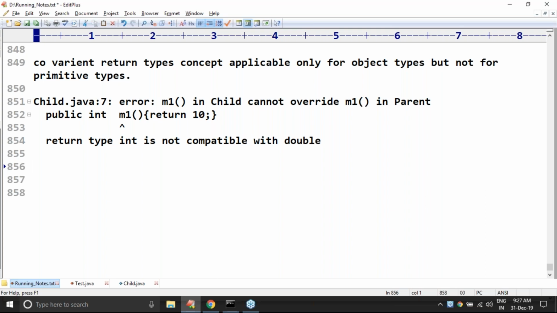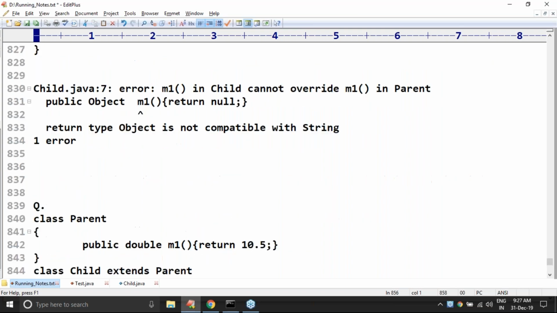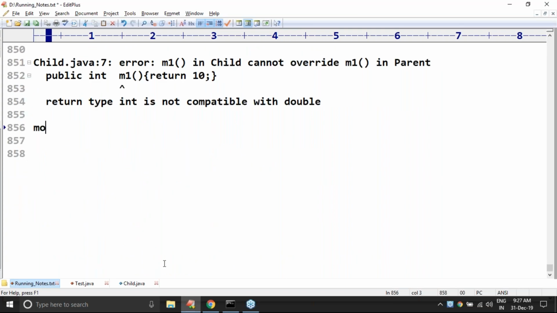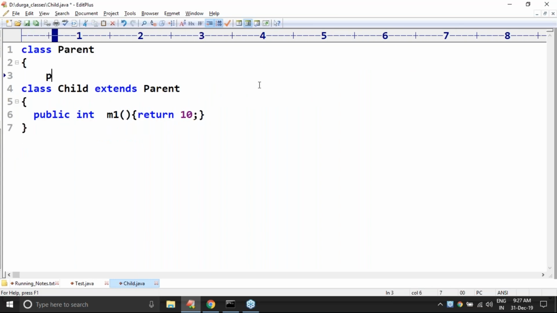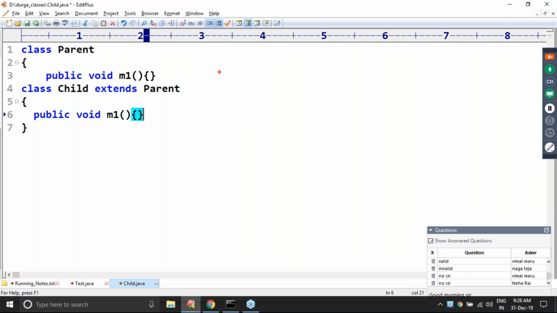Okay. Next, what about modifiers? This is about return types terminology. What about the private modifier? Assume that the parent class has public void m1, and I want to override the parent class method in the child. Compulsorily it should be visible to the child class. Here also I'm taking public void m1. No problem.